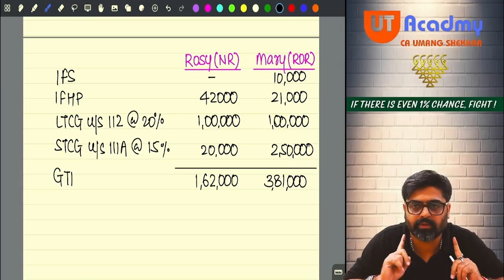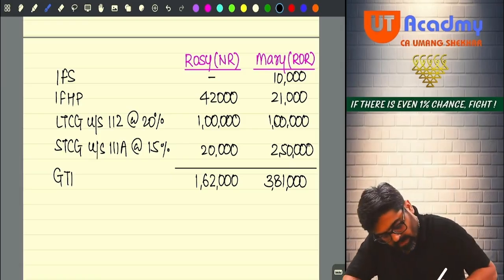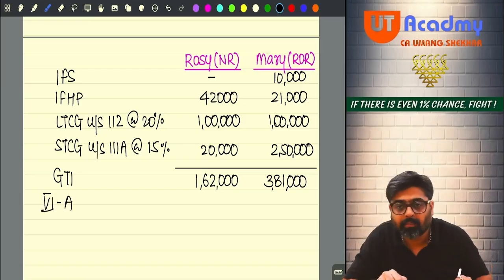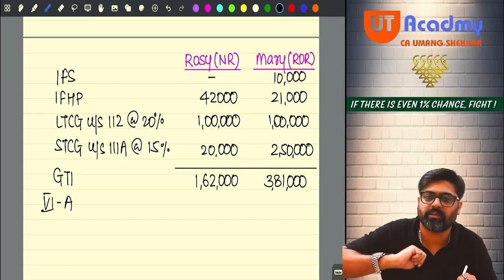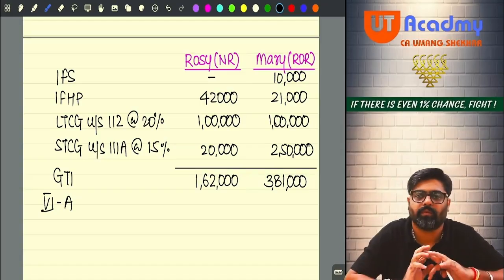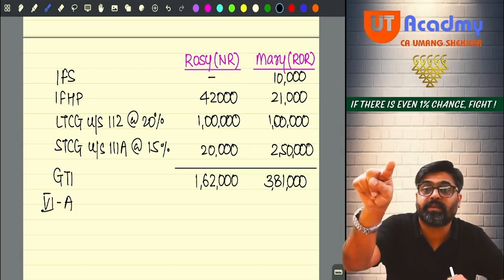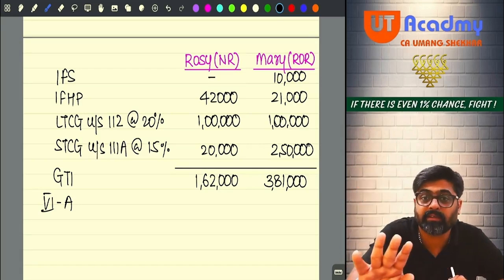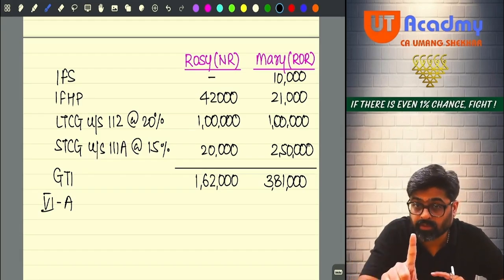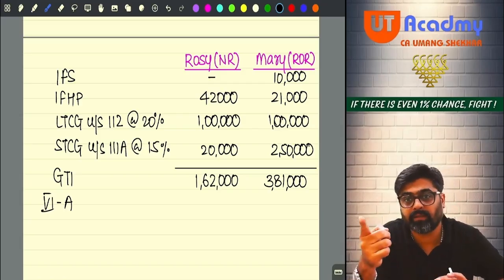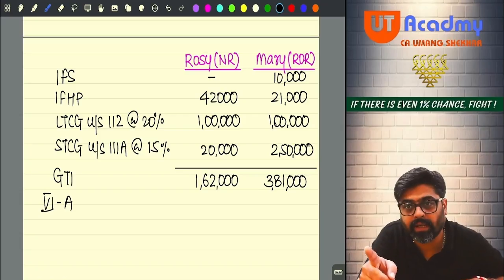Now please pay attention. Will you take chapter 6A deductions? Yes. But if you directly take chapter 6A deduction, the answer will be wrong. Why? Because your total income includes special incomes. From that you cannot take chapter 6A deduction. This was the first place where you could have gone wrong. So avoid taking chapter 6A deduction directly from GTI.